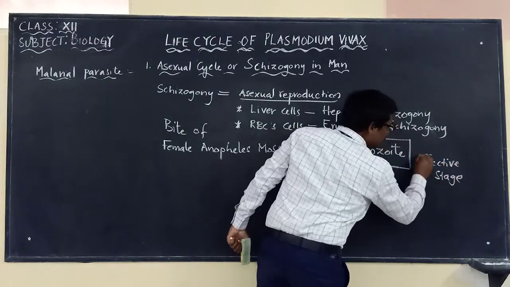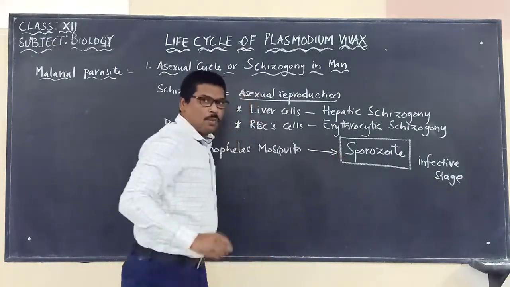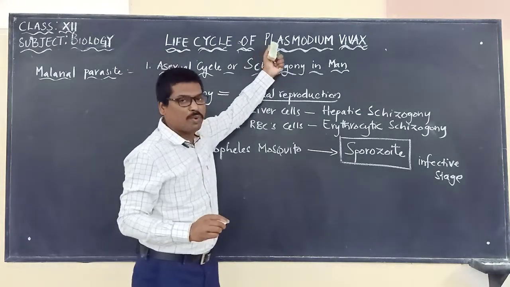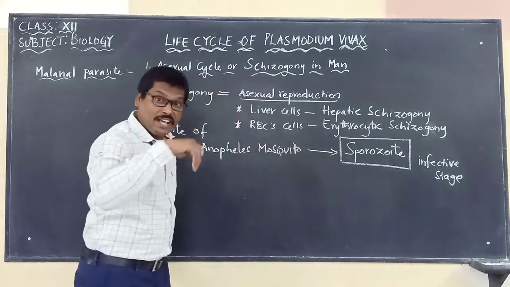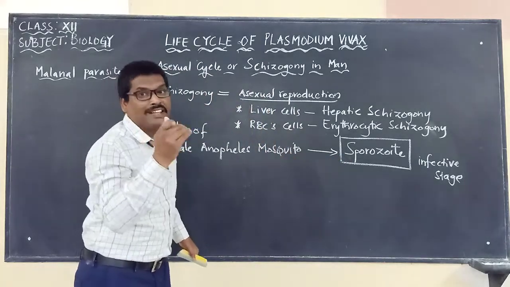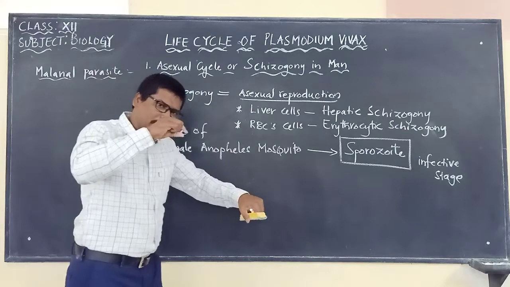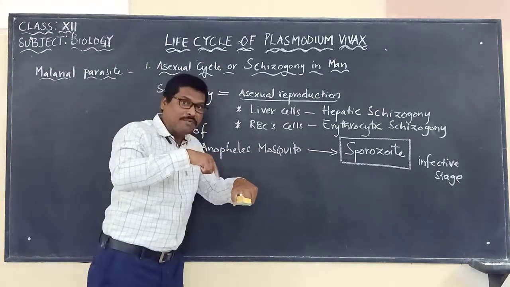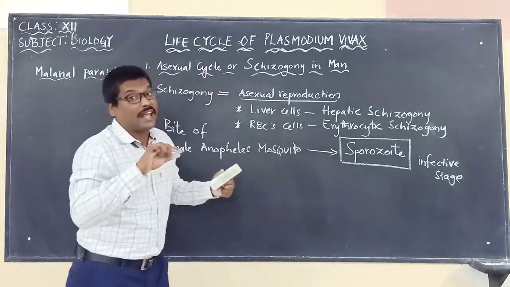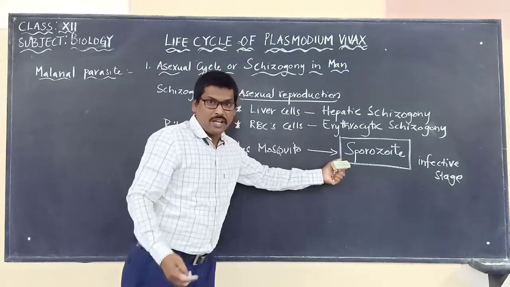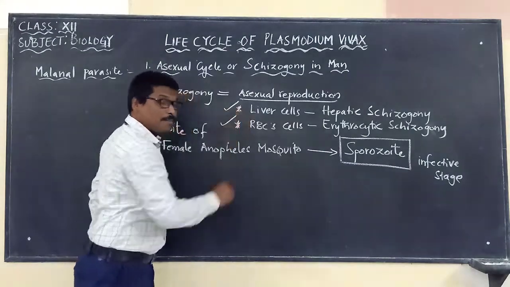What is the infective stage of Plasmodium vivax? Your answer should be sporozoite. So the sporozoite is released into the body of a healthy person. How is it released? By the bite of a female Anopheles mosquito. When the mosquito bites, along with its saliva, it is also releasing this sporozoite into the body of a healthy person. And this sporozoite now reaches the liver cells and also the RBC cells.